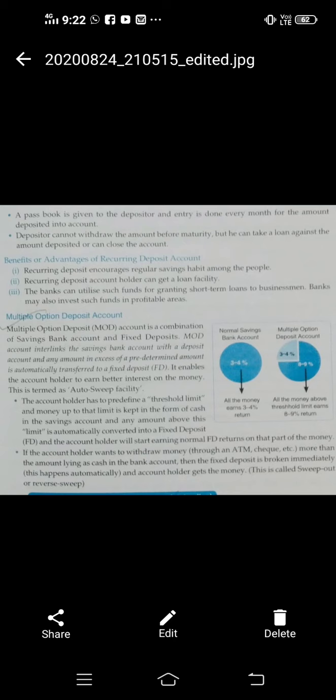So the account holder has a predefined limit, that is 50,000, and the money up to that limit is kept in the form of cash in the saving account. This is the threshold limit.